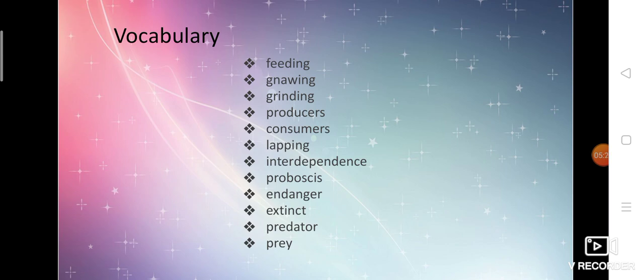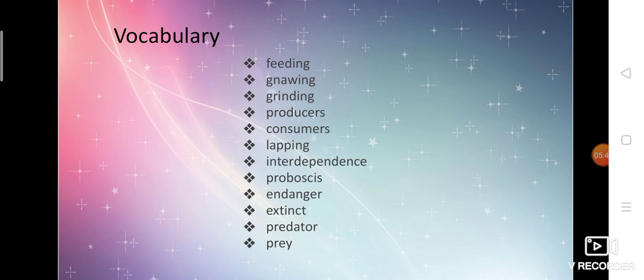Interdependence means depending on each other, between the two organisms. Inter means between. So what does dependence mean? Dependence means need of. So interdependence. The next word is proboscis.